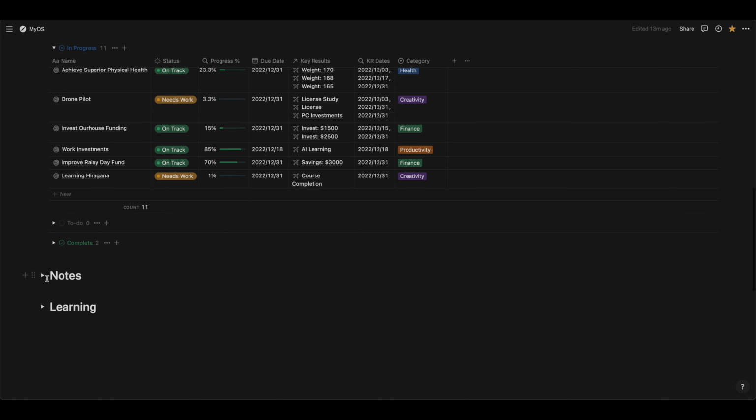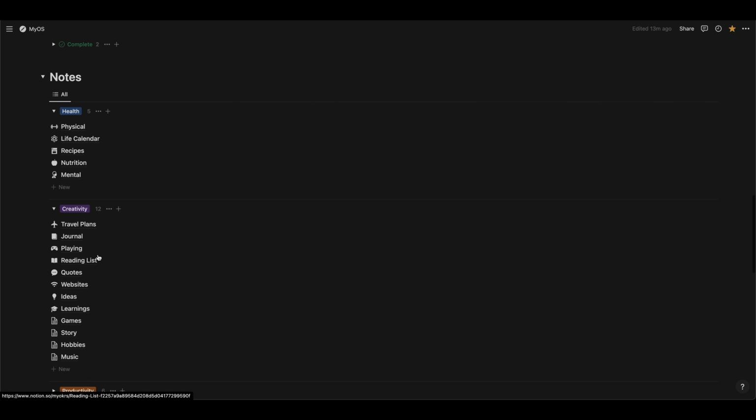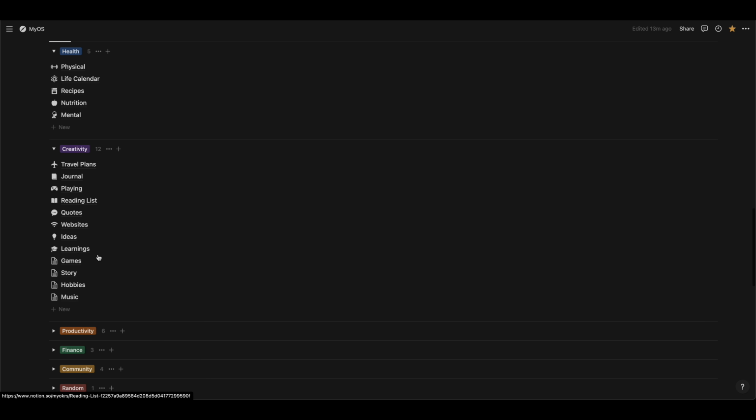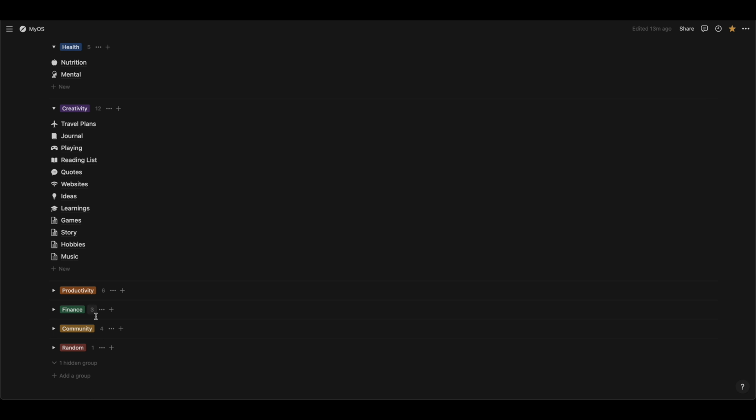The other areas in here are notes, and notes is where you can collect all of your different notes, either short-term or long-term thinking around different ideas. And again, we've got this broken into the 5 focuses, so health, creativity, productivity, finance, and community, and then also just a random bucket in here.